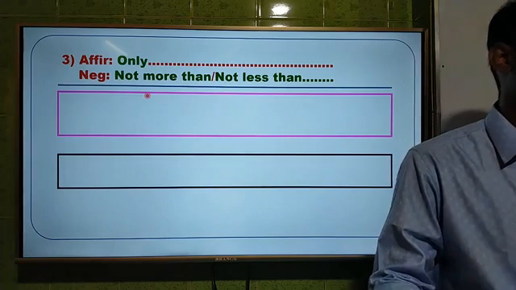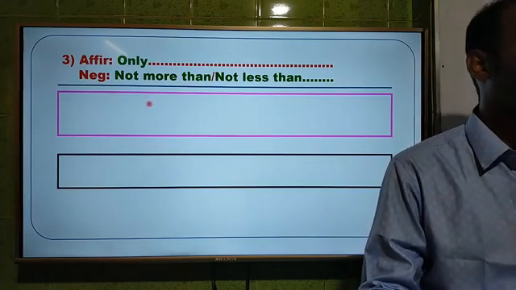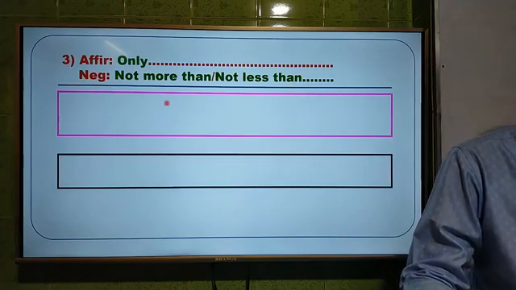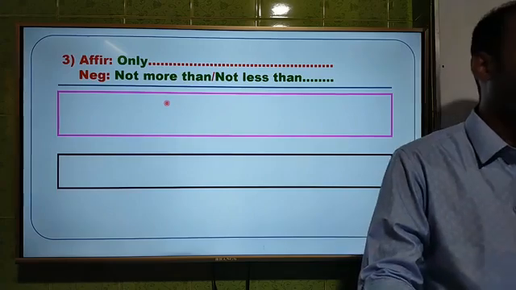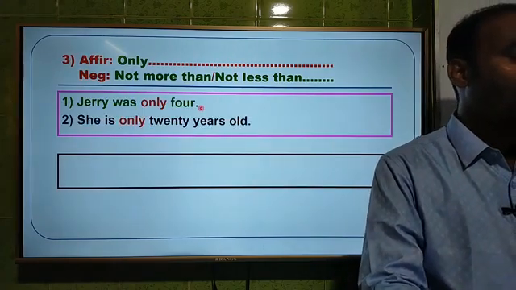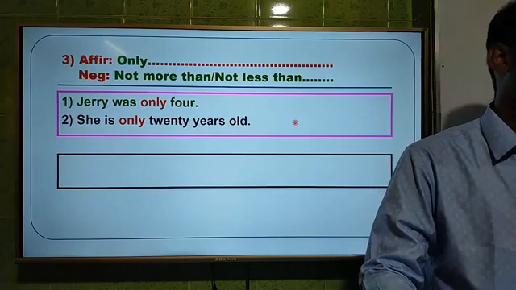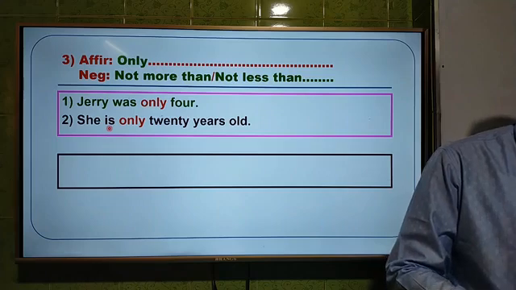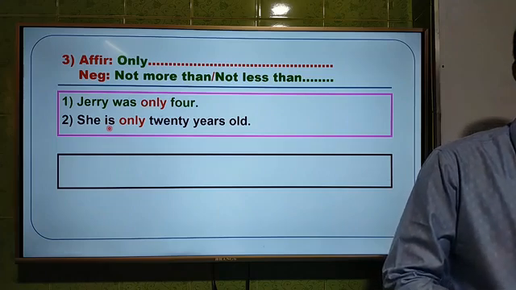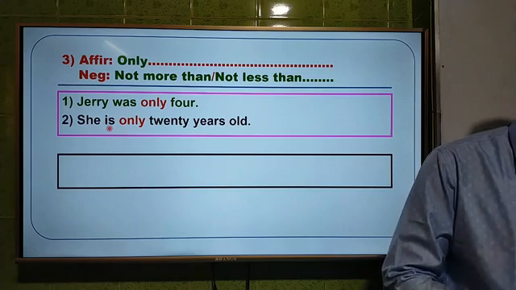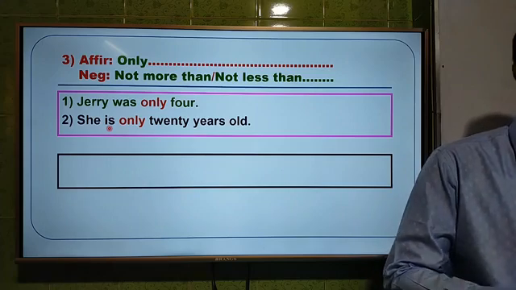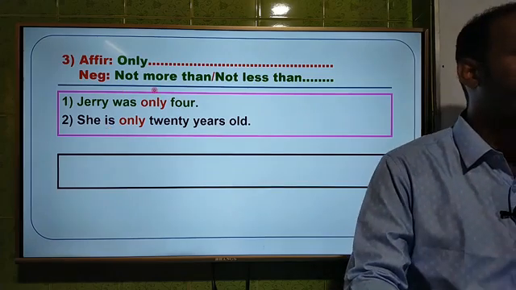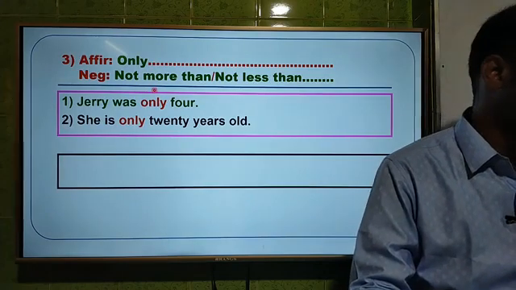The first one was about person, second one was about thing, and third one is about age or number. So here I have given you two questions. Jerry was only 4, and second one, she is only 20 years old. These two, and you will get 2 minutes to write down the answer. You have to use just not more than or not less than instead of only. And I will tell you to use not more than in the first sentence and not less than in the second sentence.